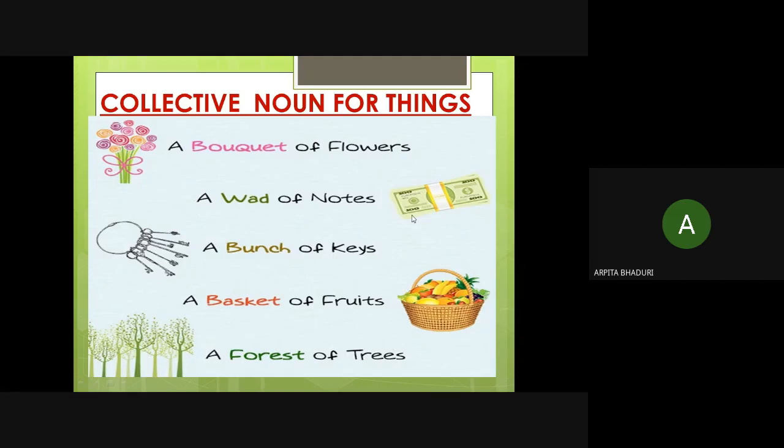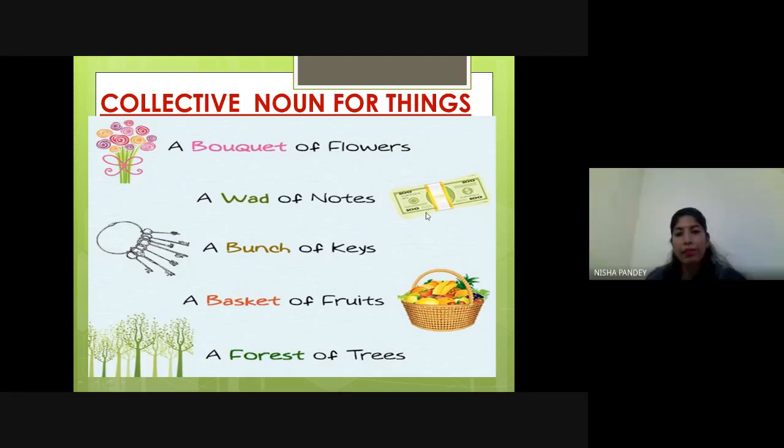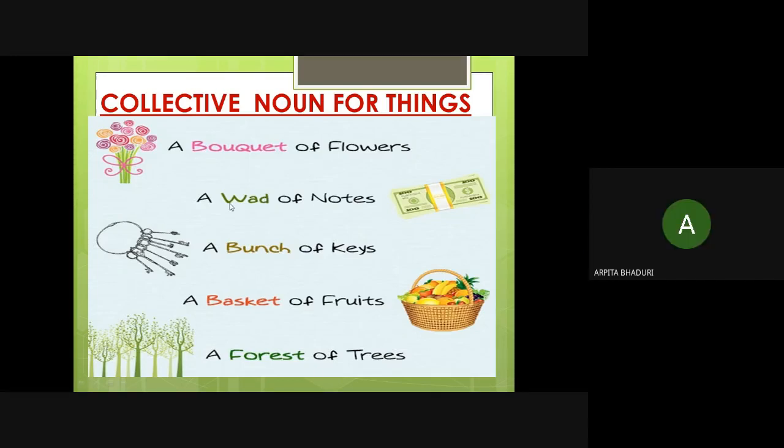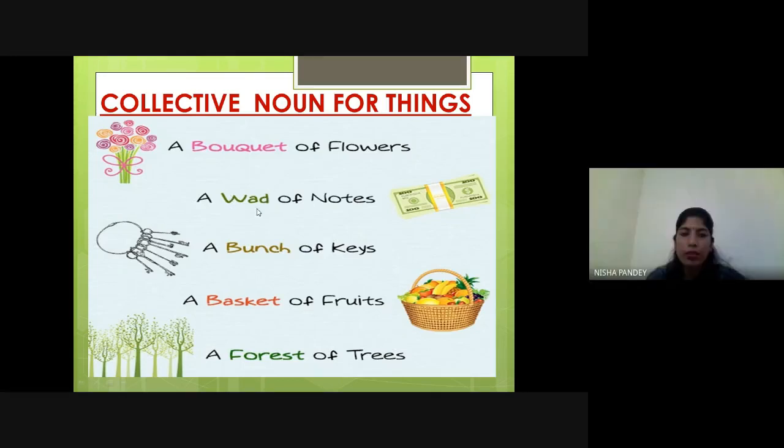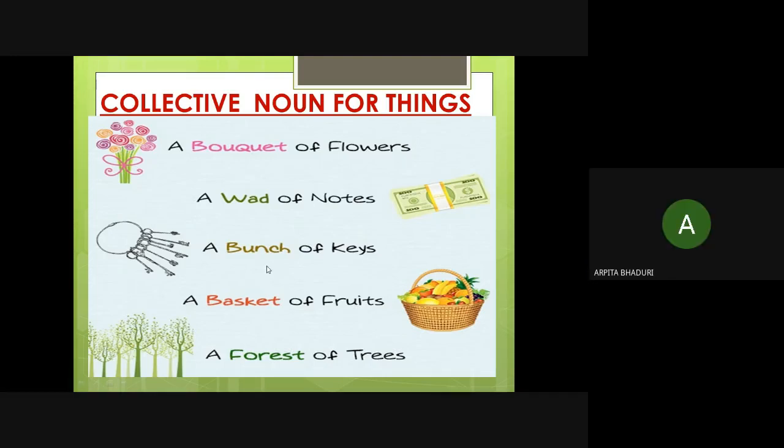A wad of notes. So when we have many notes, a bundle of notes, then we say wad of notes. We also use bundle for notes, right? Yes, this is also the collective noun we use for notes. Now next is a bunch of keys. We already saw this example. Bunch of keys. Many keys.